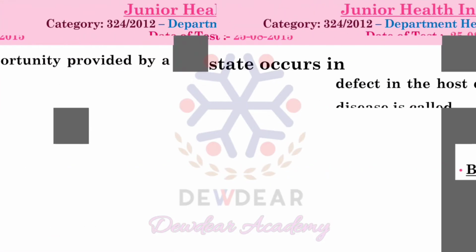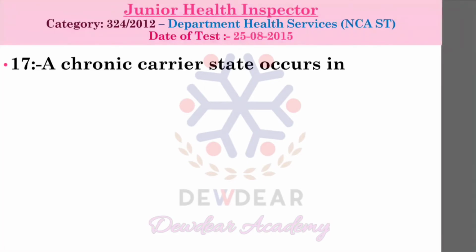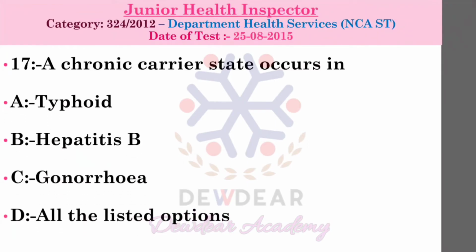Next question. Question number 17. A chronic carrier state occurs in: typhoid, hepatitis B, gonorrhea, all the listed options. Correct answer is all the listed options. It occurs in typhoid, hepatitis B and gonorrhea.